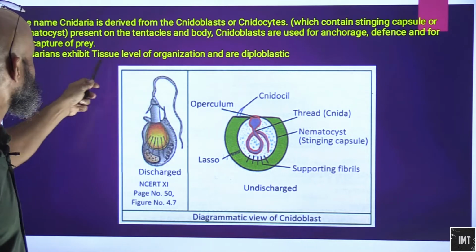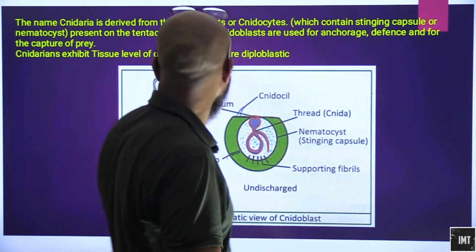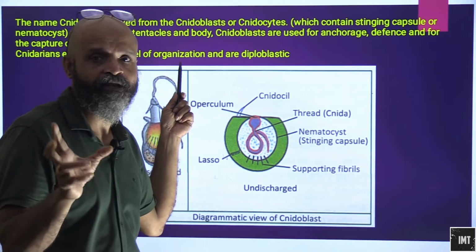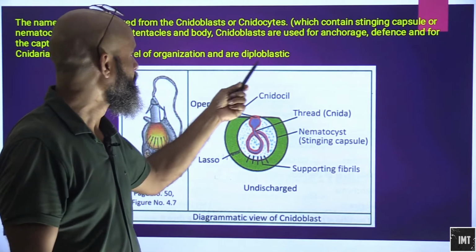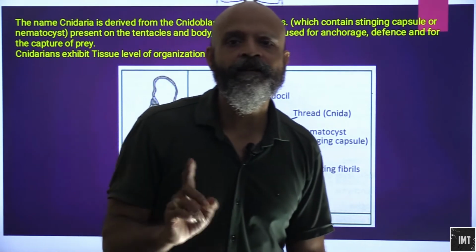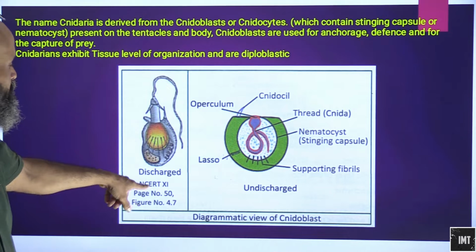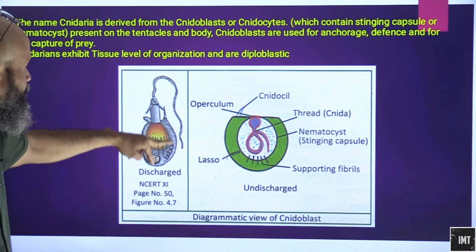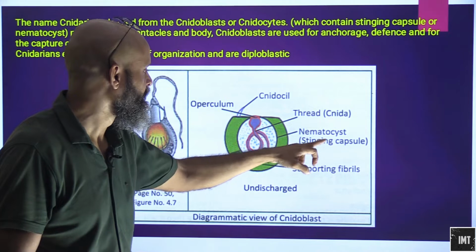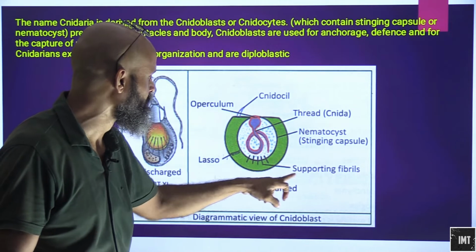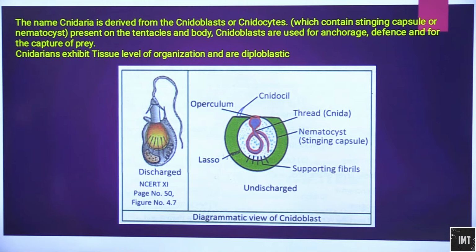Cnidarians exhibit what level of organization? The level of organization is the tissue level. From the cellular level we have moved on to the tissue level, and they are diploblastic, so they have ectoderm and endoderm. This is the picture we have in the NCERT book for cnidarians. This is the operculum, cnidocil, thread, nematocyst, that is the stinging capsule, supporting fibrils, and the undischarged position.